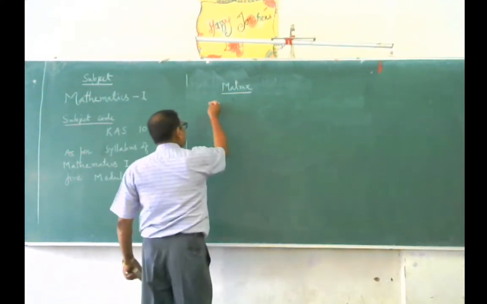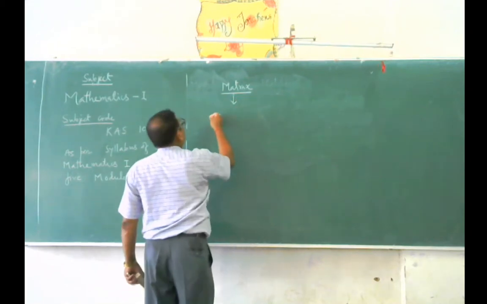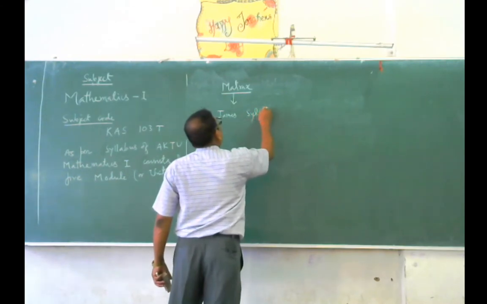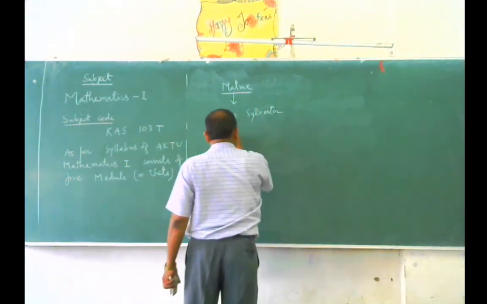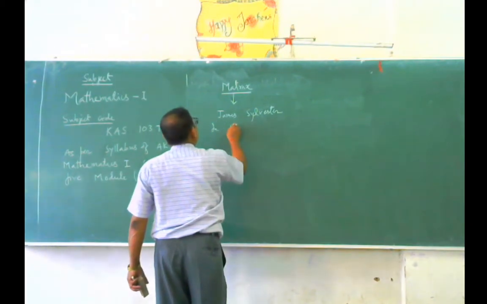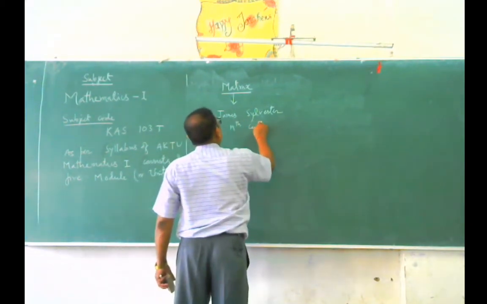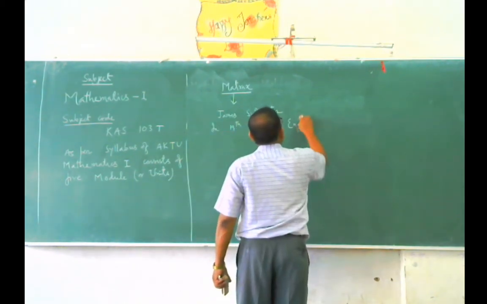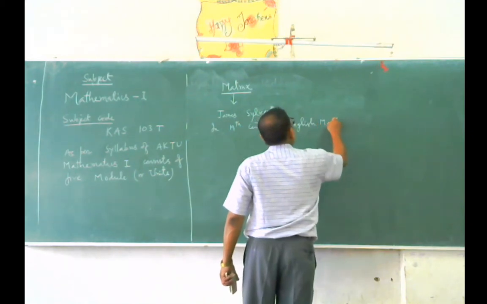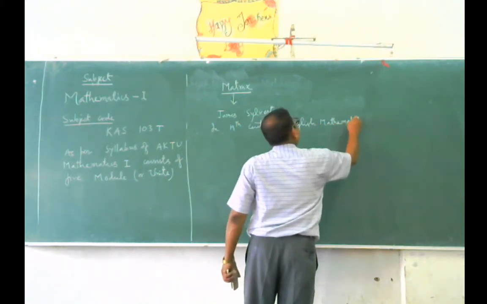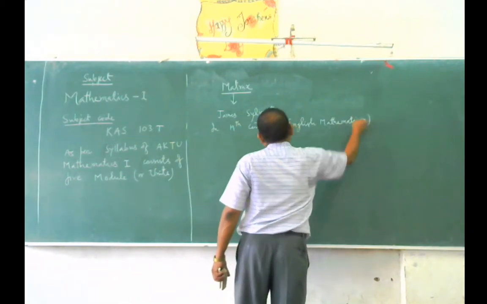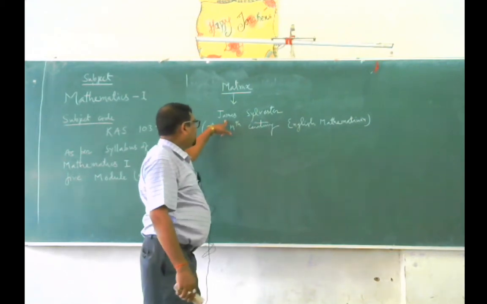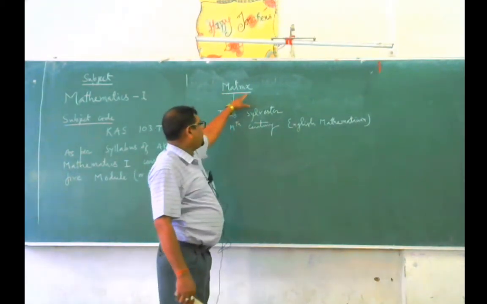Please write the name James Sylvester, in 19th century, English mathematician. This was the name of the mathematician who has given the word matrix.